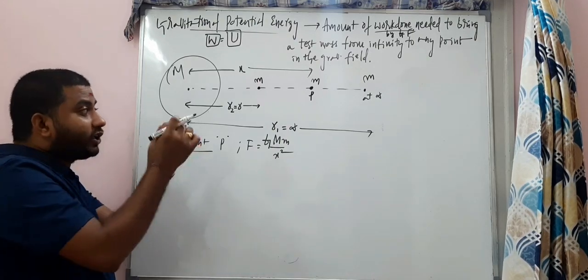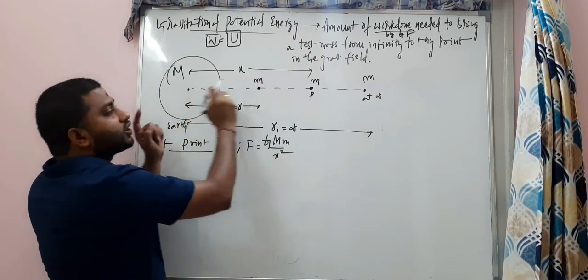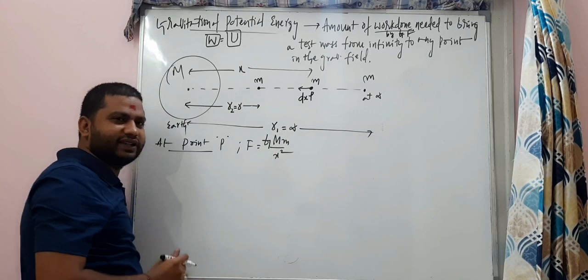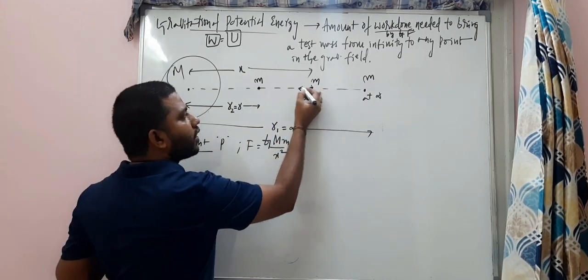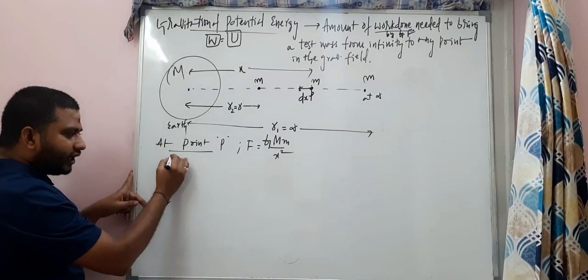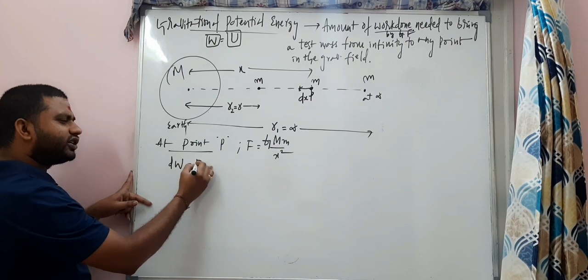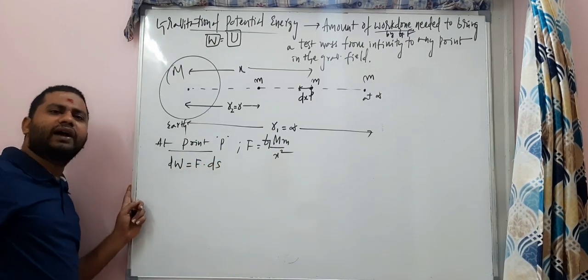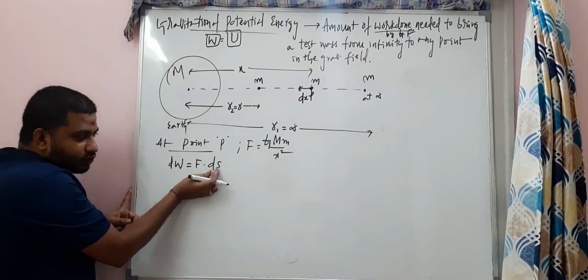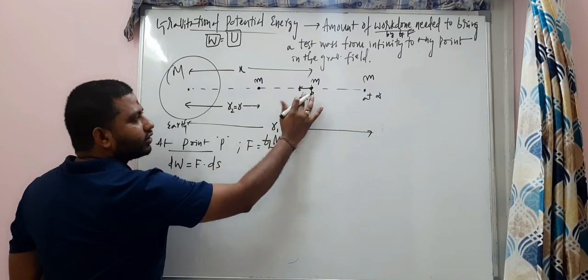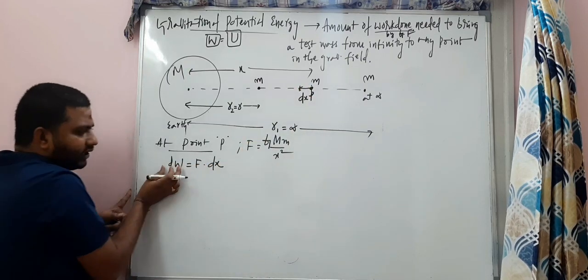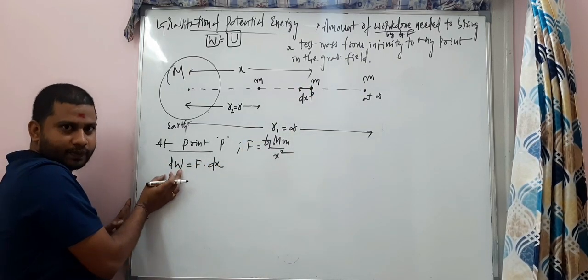At the point P, towards this mass, a small displacement dx is taken. We know dW is equal to force into displacement, work done by the variable force. For the small displacement dx, work done dW is needed by the gravitational force.